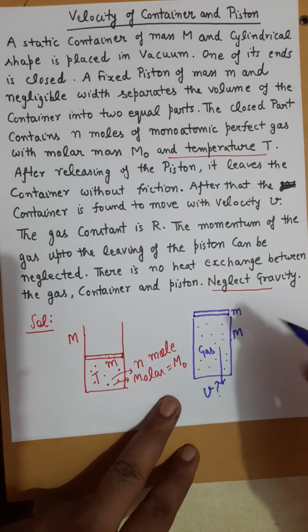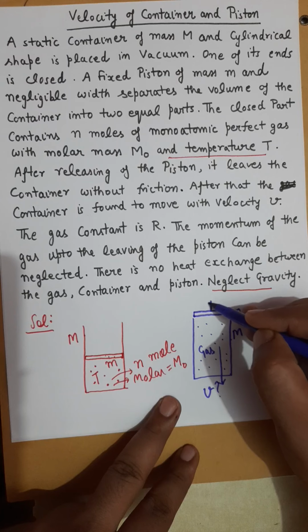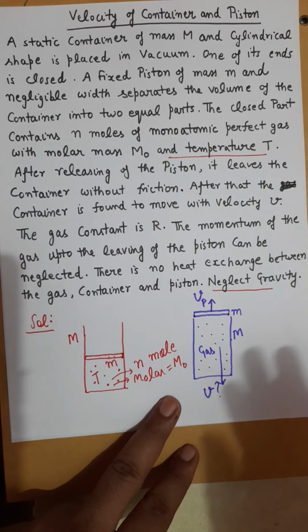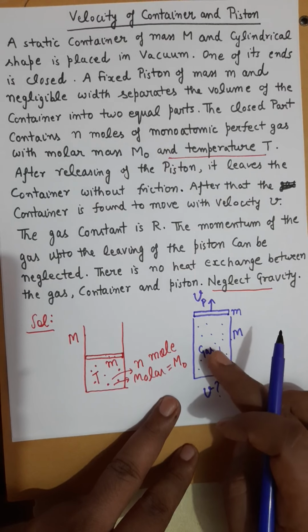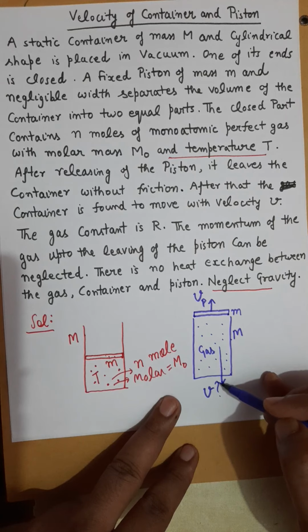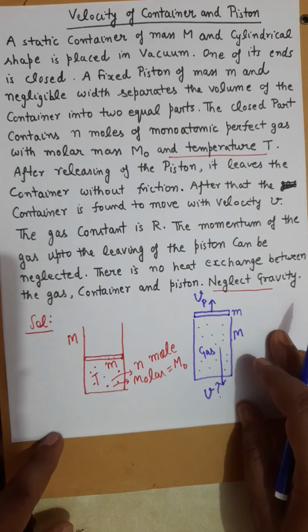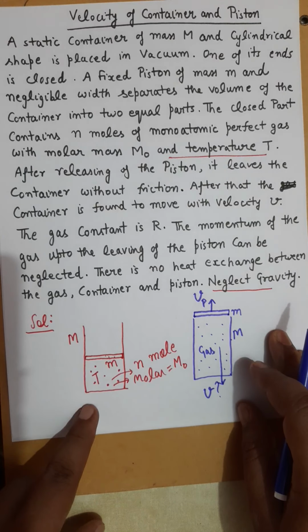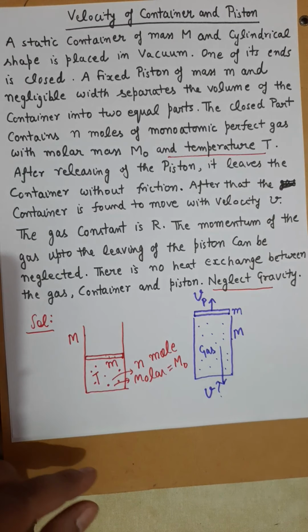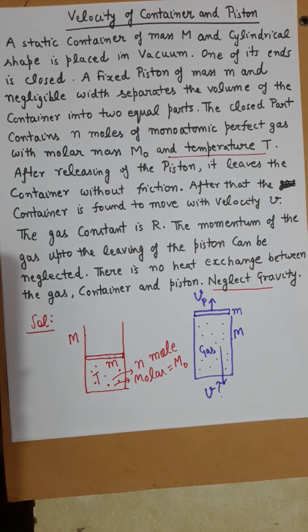Now, let's say the piston moves up with a velocity Vp, and the gas along with cylinder is moving downward with velocity v. Remember, the whole system was in free space, an isolated system. There is no external force. The linear momentum of the system will remain conserved.